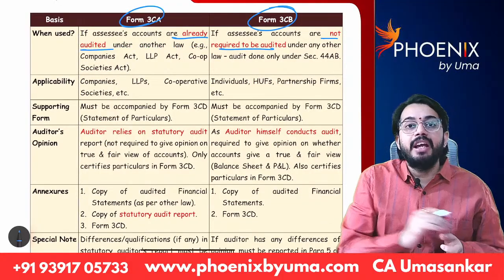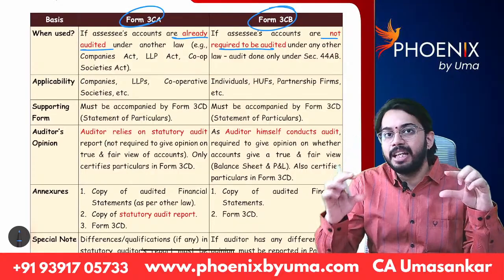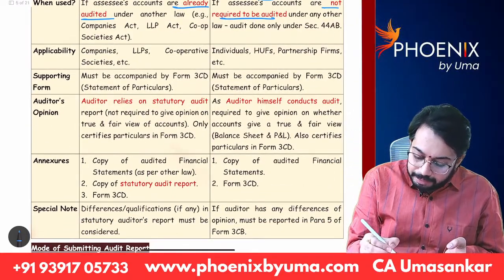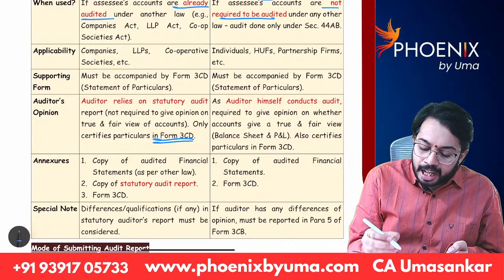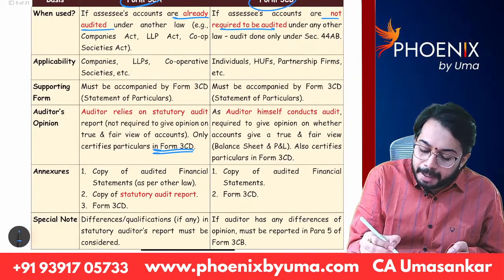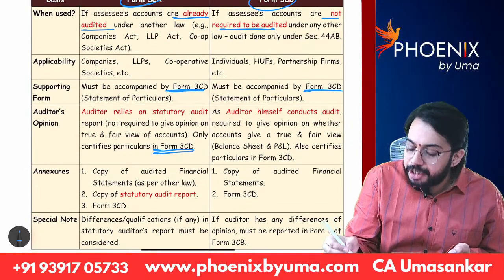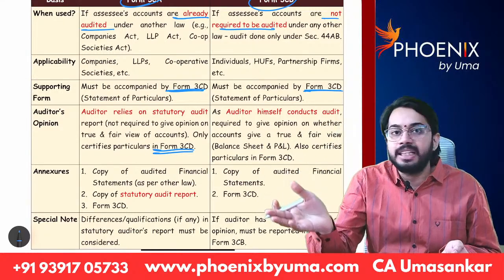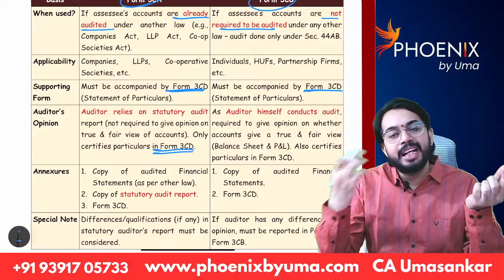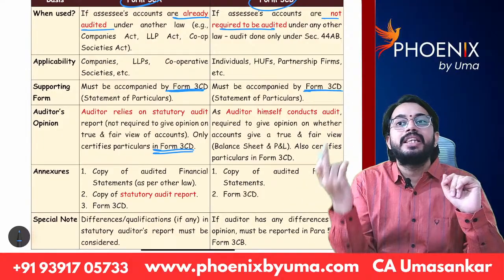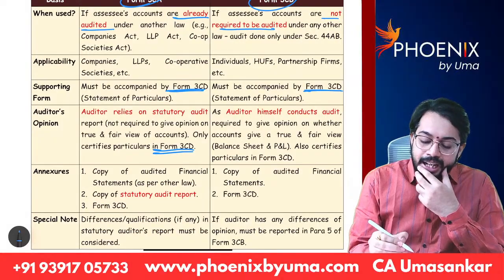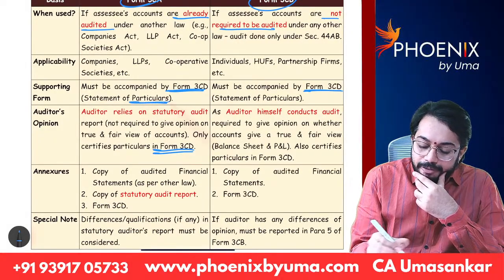Next. See, for 3CA, 3CB, for both, 3CD is required to be given. The auditor's report must be accompanied with Form 3CD. So whether the auditor is giving 3CA or 3CB, 3CD is also to be attached. What is 3CD? 3CD discusses the statement of particulars.